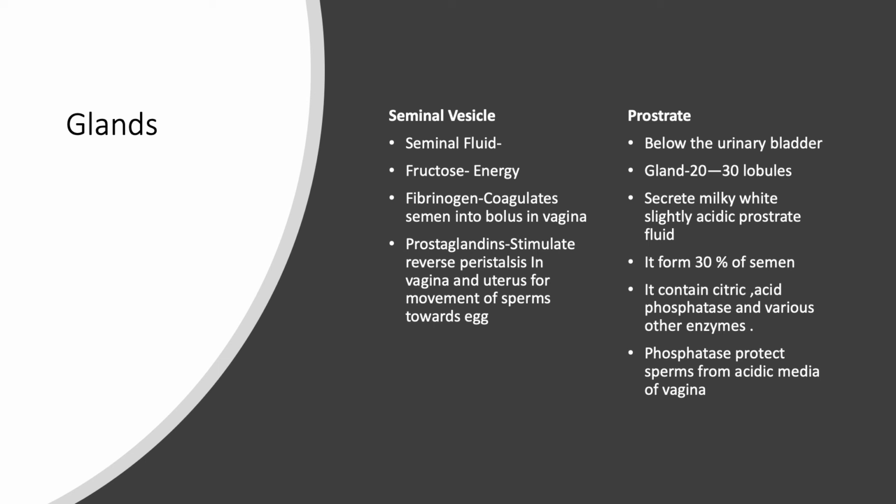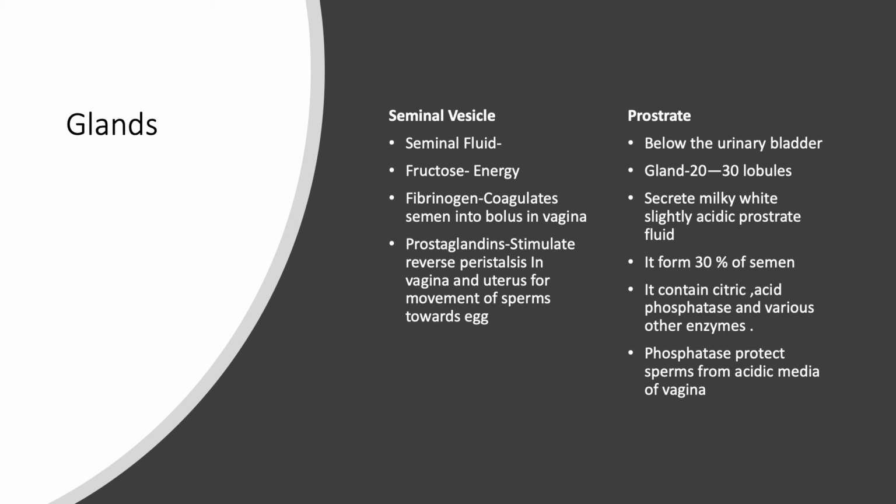The next gland is the prostate gland. It is a single gland present below the urinary bladder. It has 20 to 30 lobes. It secretes a milky white secretion, which is acidic in nature. It forms about 30% of the total semen produced. It contains citric acid, acid phosphatase, and various other enzymes.